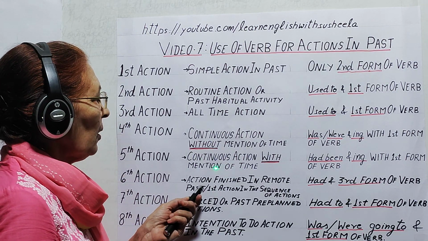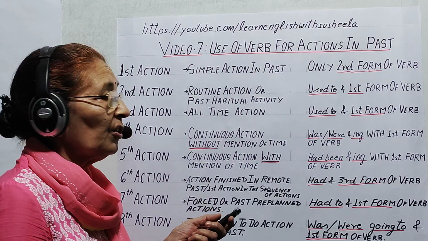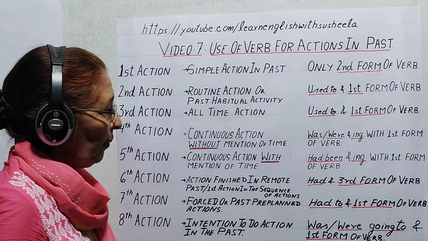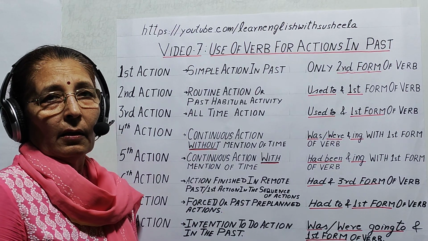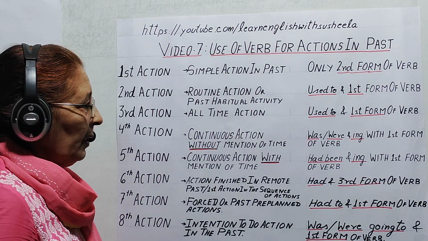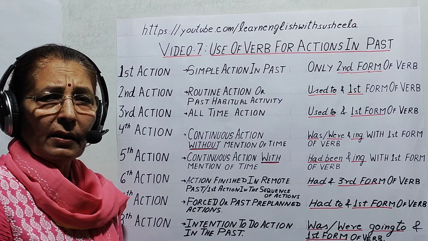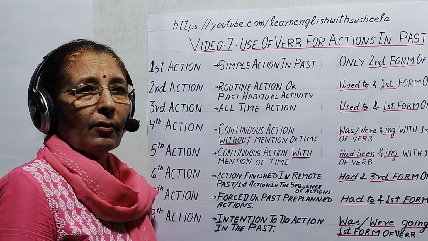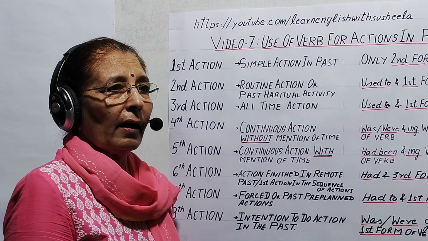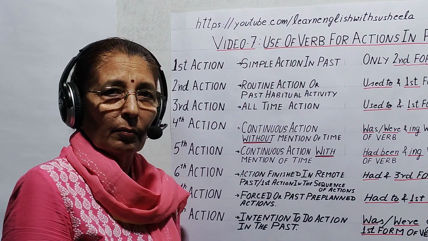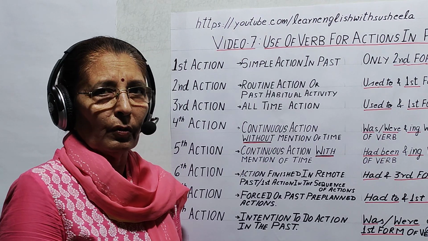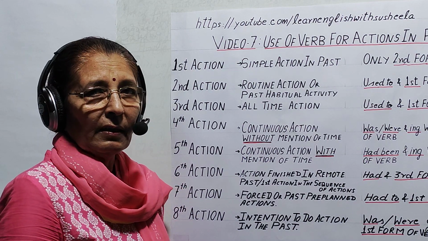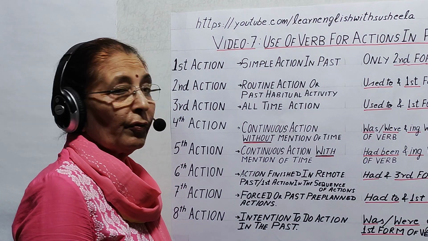Next, fifth action, continuous action with mention of time. So here the work is continuing, but mention of time is there. The work started in the past and it continued for some considerable time, and here we use had been and ing with the first form of the verb. We don't use was or were. Where reference to time is there, we use had been and ing with the first form of the verb.